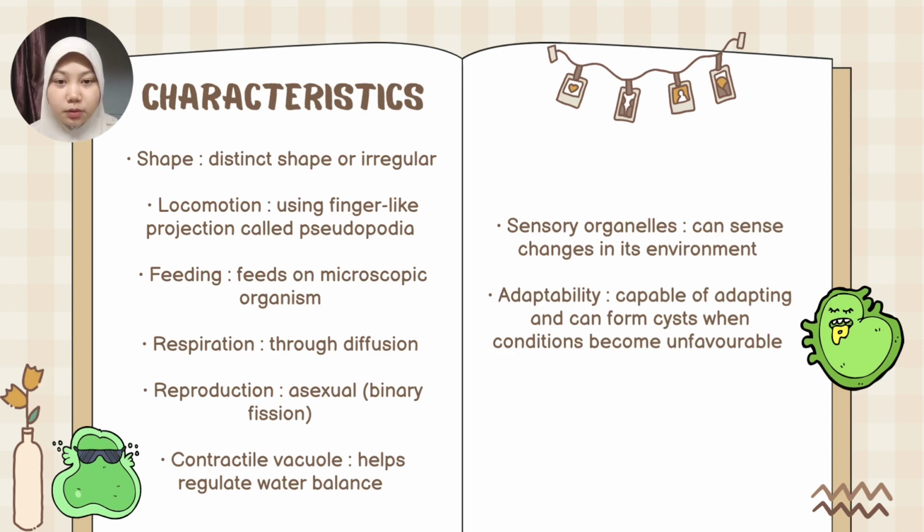Amoeba also respires through diffusion, which means oxygen enters and carbon dioxide exits through the cell membrane. Amoeba reproduces asexually by binary fission. Amoeba also has a contractile vacuole that helps regulate the water balance entering and exiting the cell. Amoeba has no sensory organs, but it can still sense light and temperature from the environment.